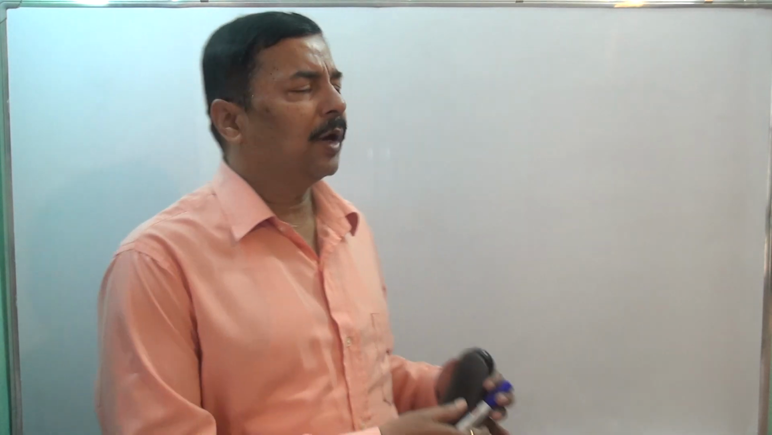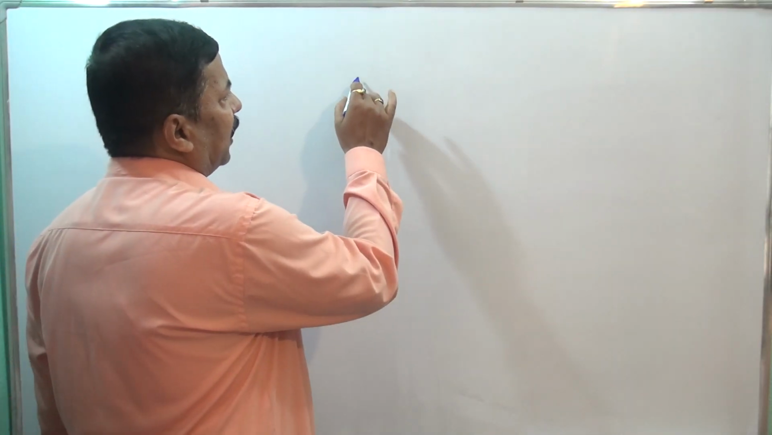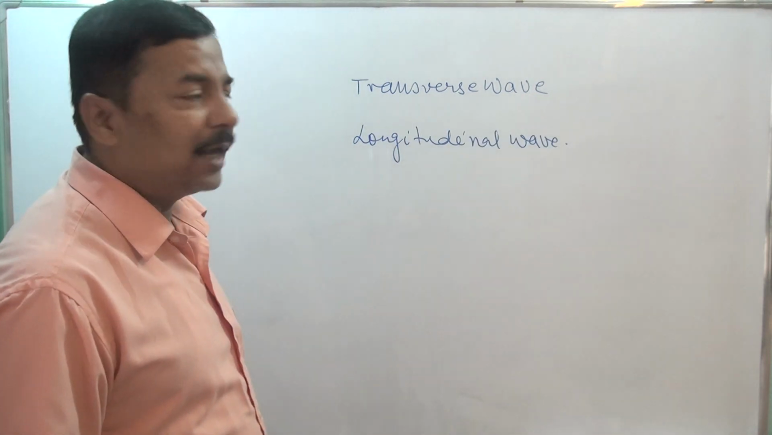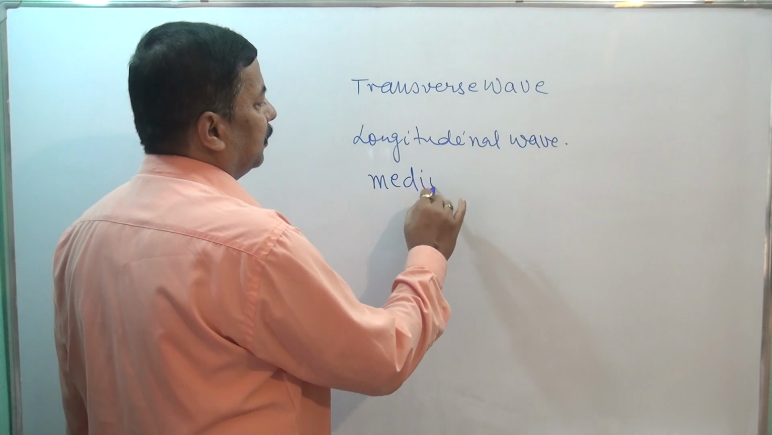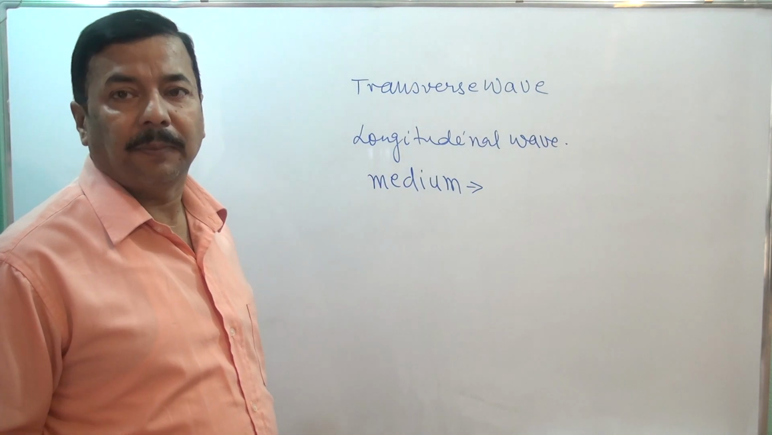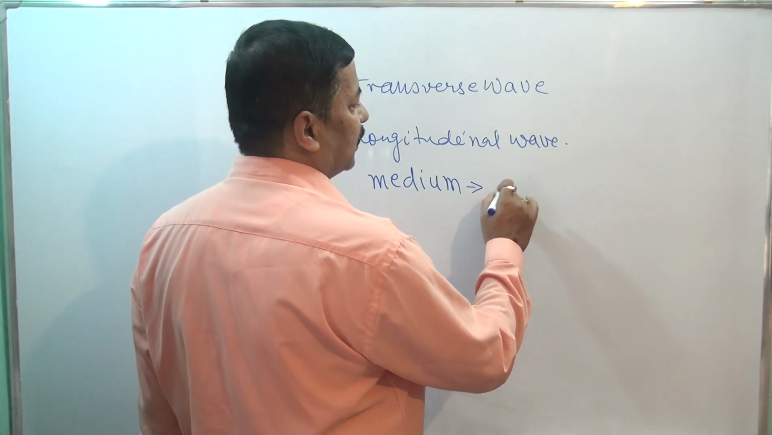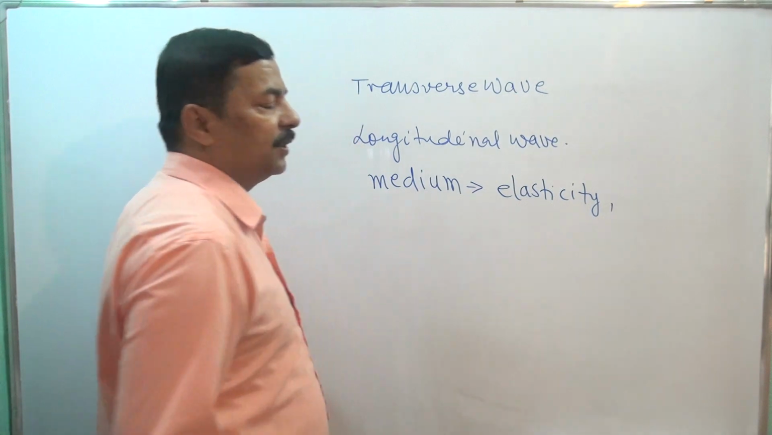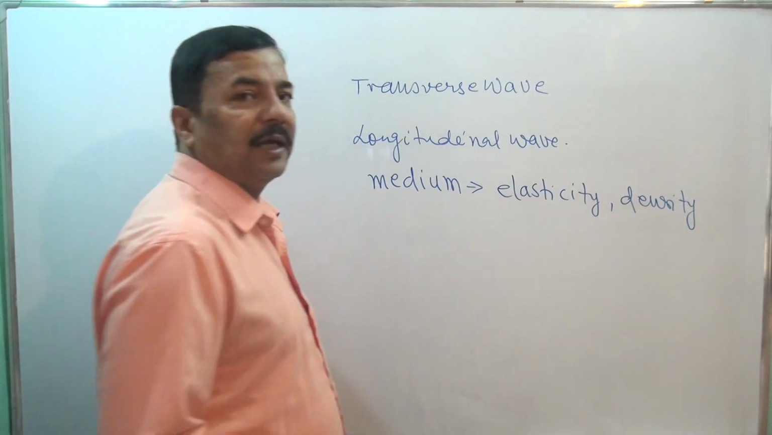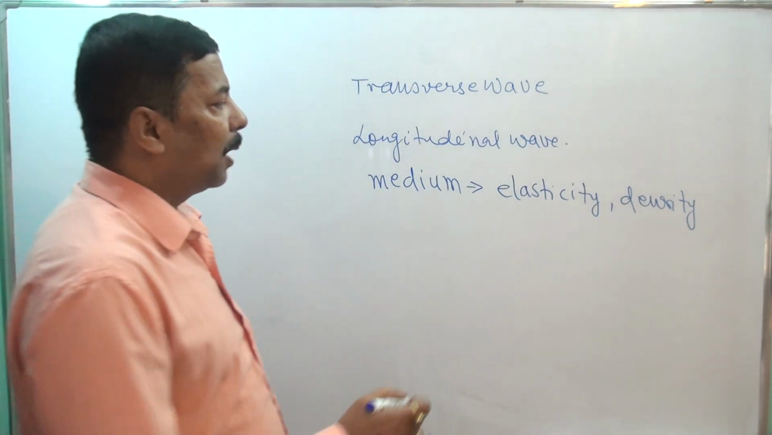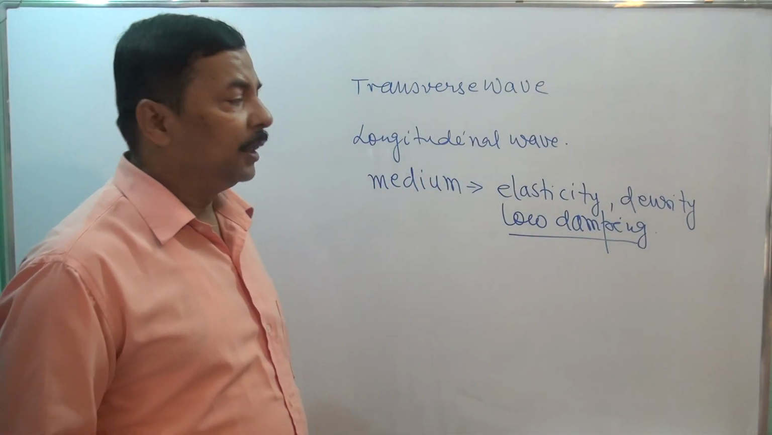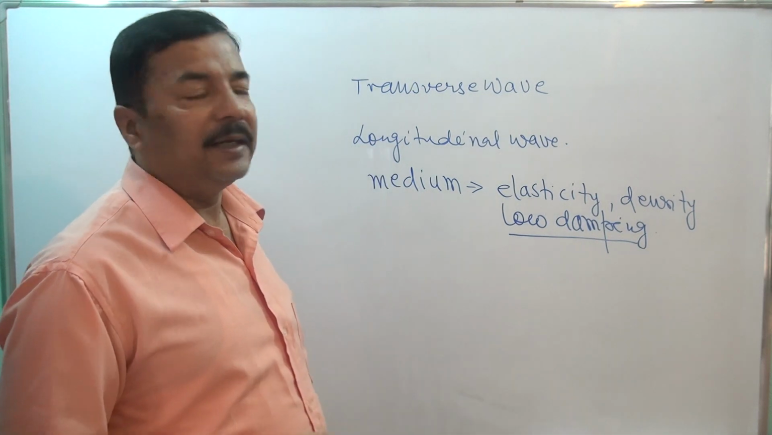In mechanical wave you have seen that transverse wave is there and longitudinal wave is there. For mechanical wave, as you already know, a medium is required, and the medium should have certain properties like elasticity, density, and the property of low damping. These are the assumptions that we have to keep in mind in order to understand the mechanical wave.